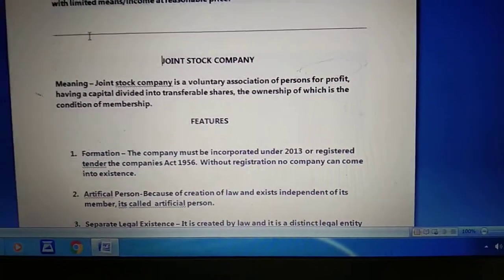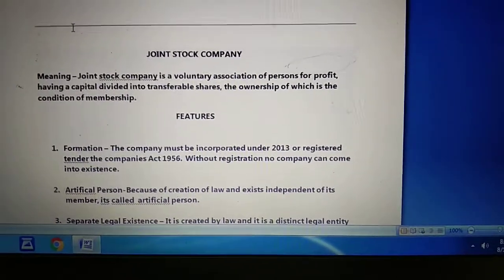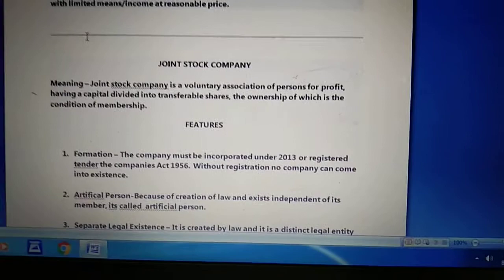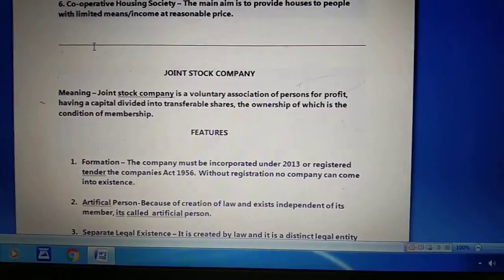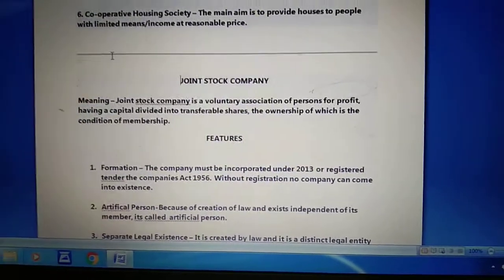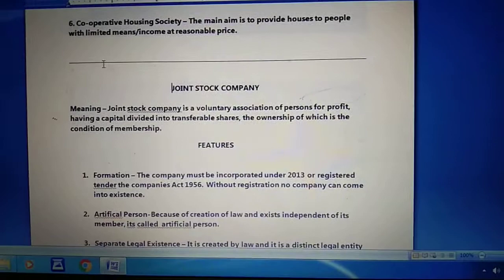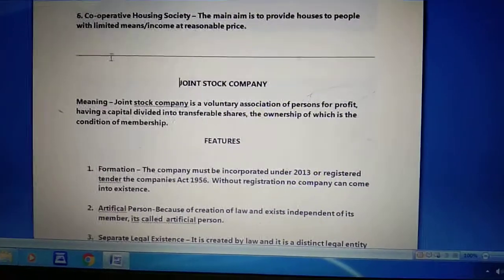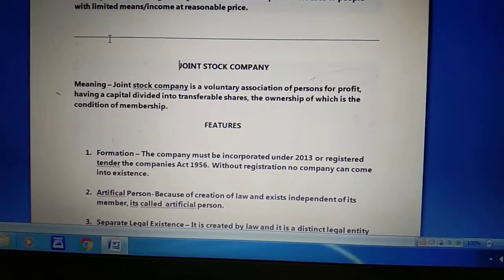It means a joint stock company can purchase the shares of another company, and it can sue other persons. That is the reason we call it a person. But why artificial? Because like a normal person, it cannot eat, it cannot walk, it cannot breathe.